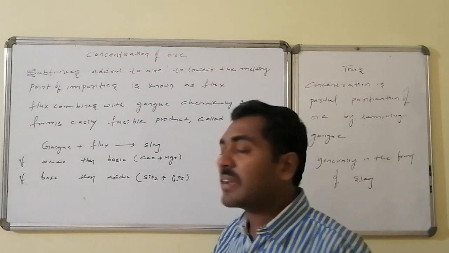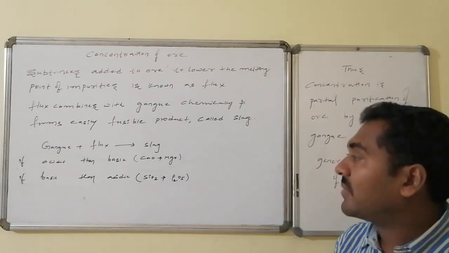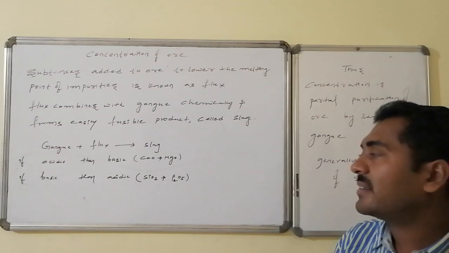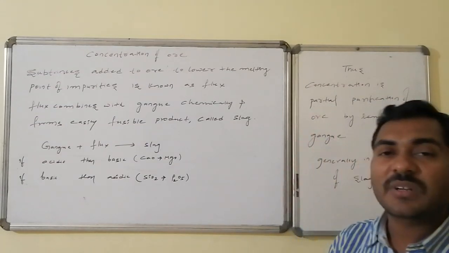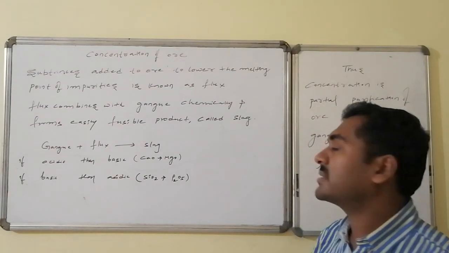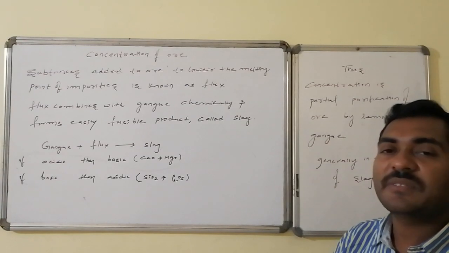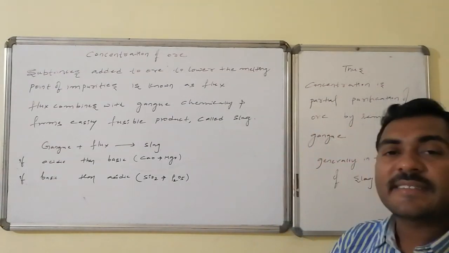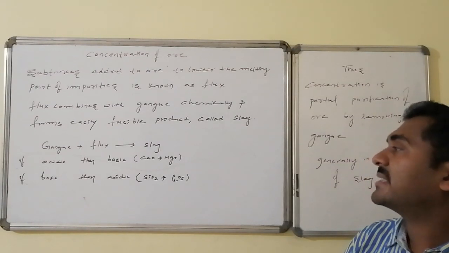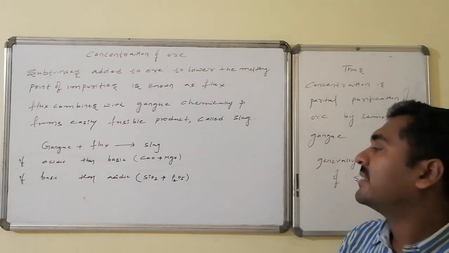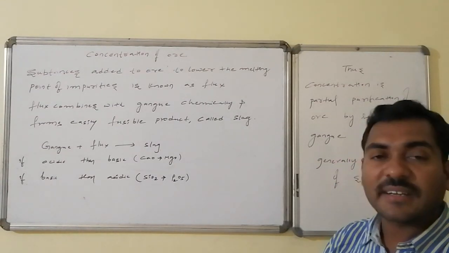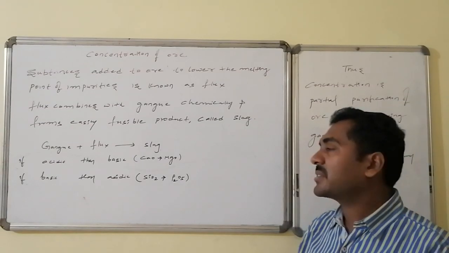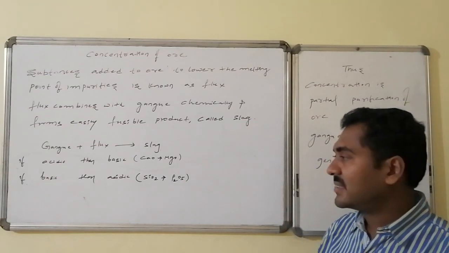Suppose gangue is acidic in nature, then a flux of basic nature is generally added. Both combine chemically, neutralization takes place and forms a new product, that is slag, which is easily removable. Similarly, if gangue is basic in nature, then an acidic flux is added. Examples of basic fluxes are calcium oxide and magnesium oxide, metal oxides.